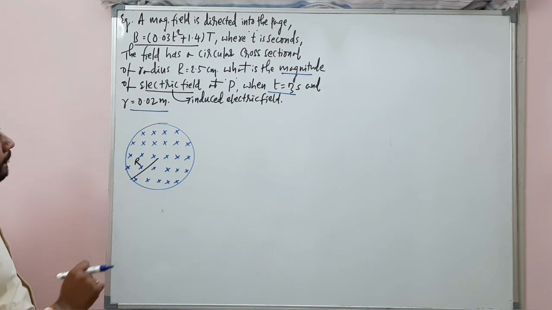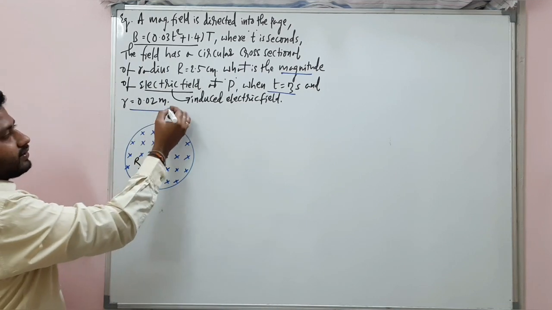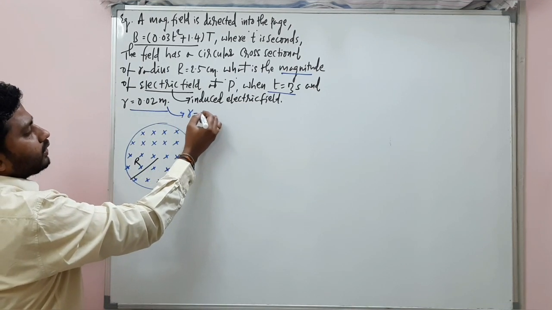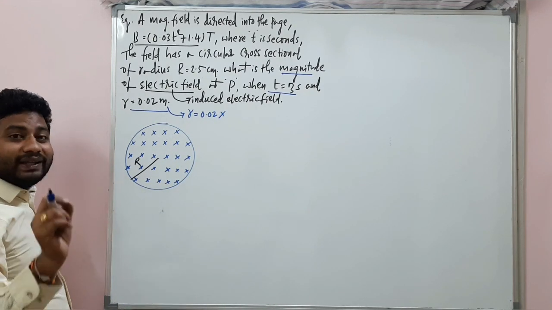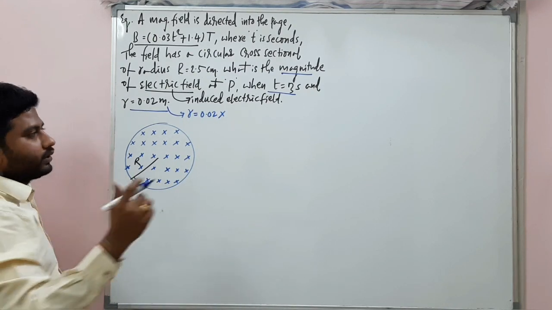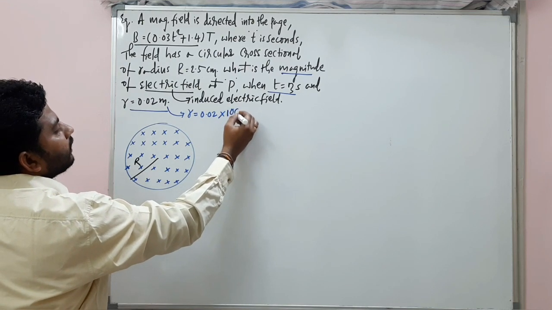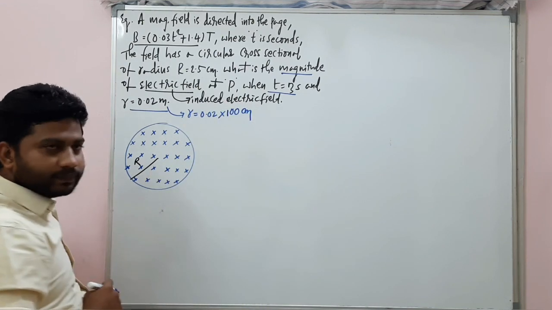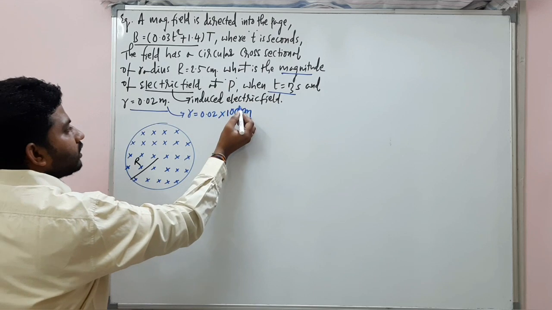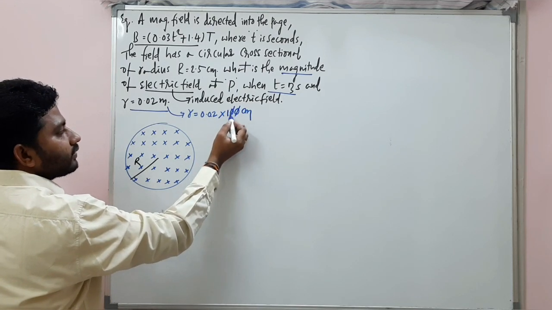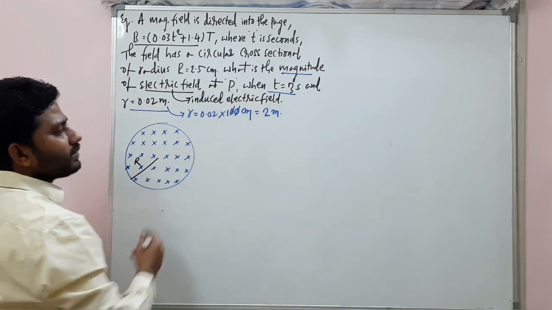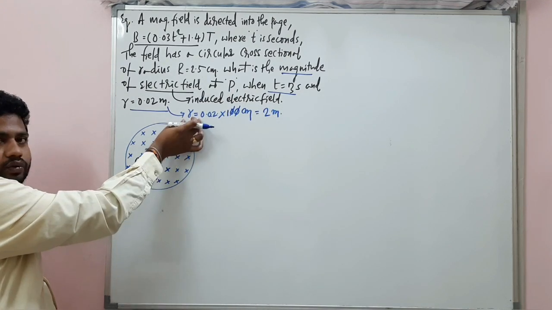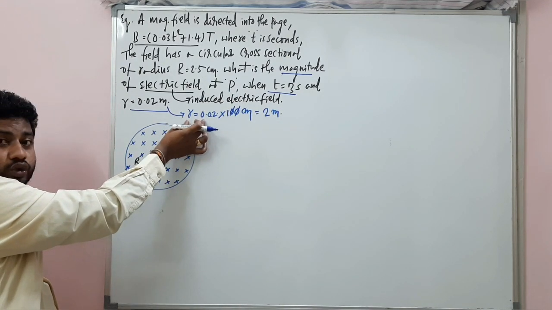Let's see. This is small r is equal to 0.02 into 1 meter. 1 meter is equal to 100 centimeters. Alright. So this 0 cancels, and we have your small r value as 2 centimeter.